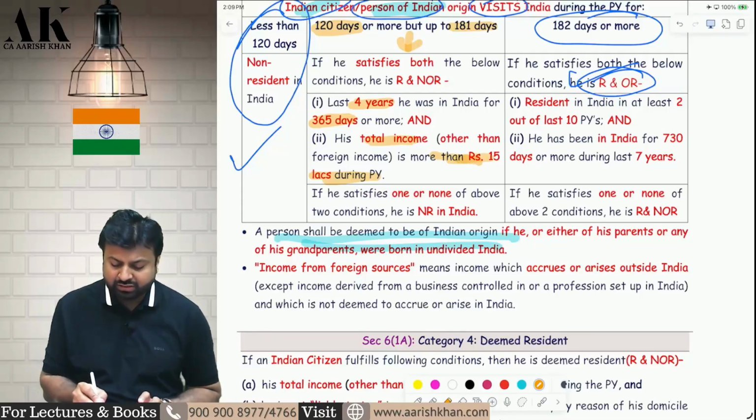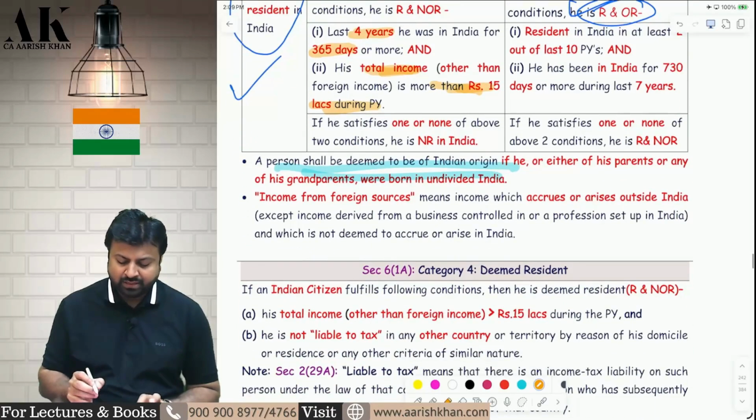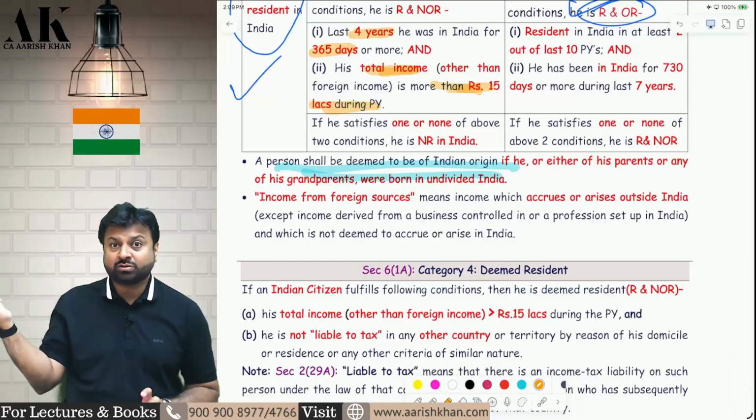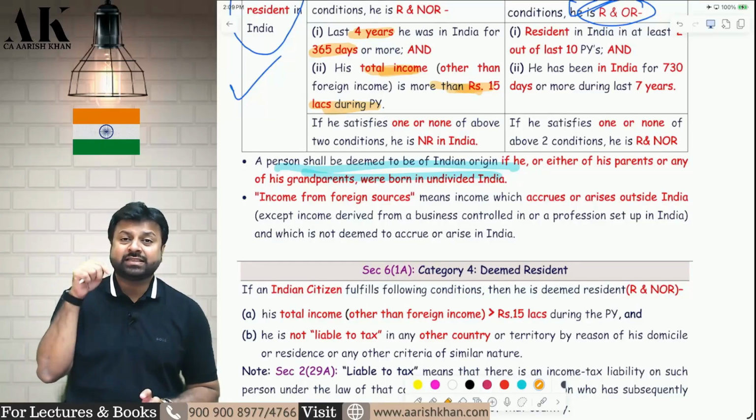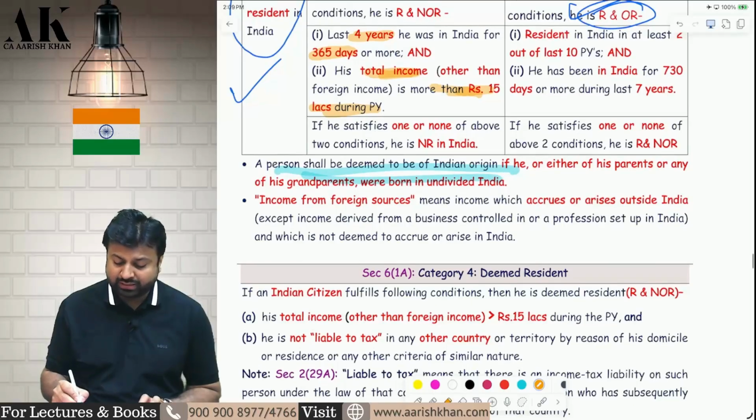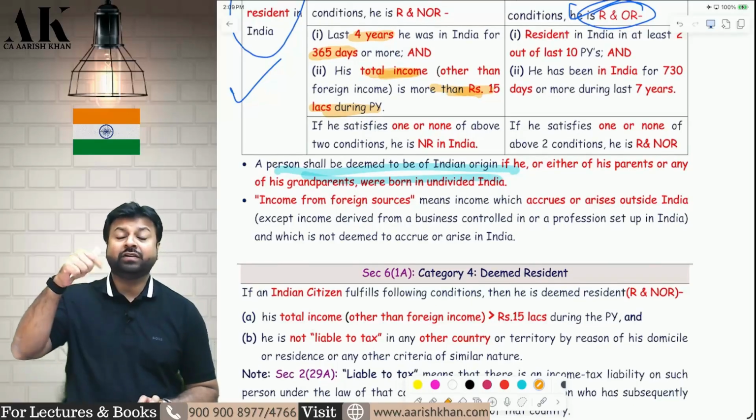Sir, how to count this 15 lakh? In this total income, if any business is done outside India or profession is done outside India, but the business is controlled from India or the profession is set up in India, then you have to consider that as part of Indian income.